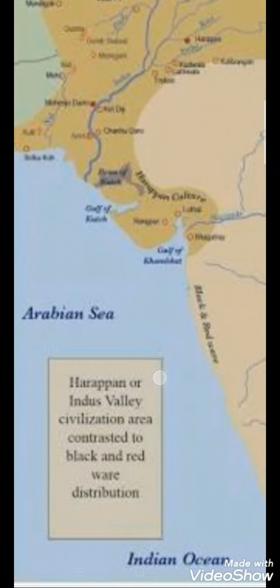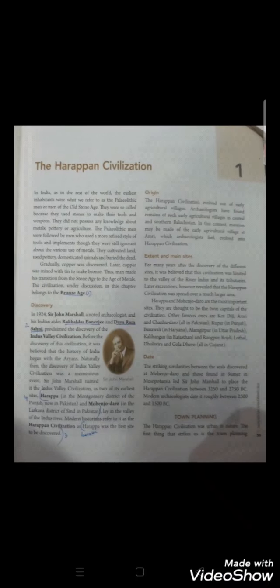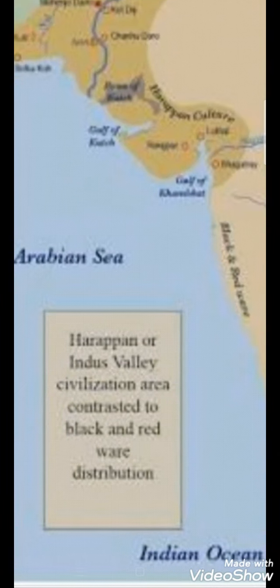It is an advanced stage of development or highly developed culture and way of life. In the beginning I told you that this is known as civilization. A great civilization developed on the banks of the river Indus, and this civilization developed during the Bronze Age.